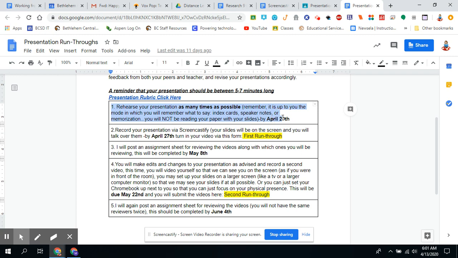Remember, it is up to you the mode in which you will remember what to say. So if you are memorizing the whole thing, using index cards, speaker notes, or what have you, just a reminder that you will not be reading your paper with your slides. This is a different mode, and you have to think of how to adapt your paper and thesis to a presentation format. And then next week, we begin our recordings for our run-throughs.